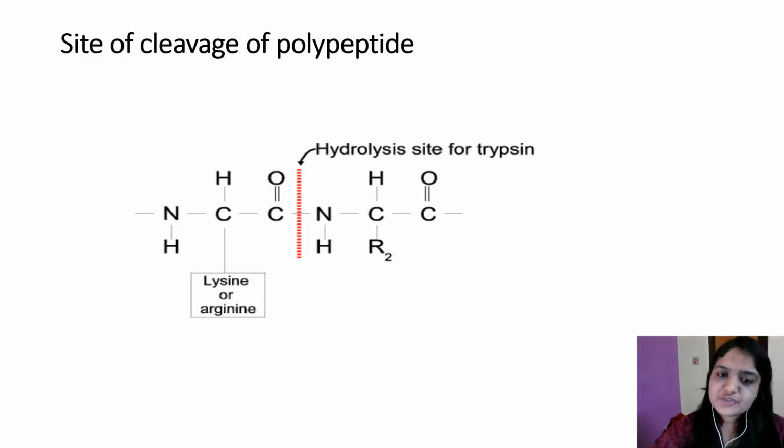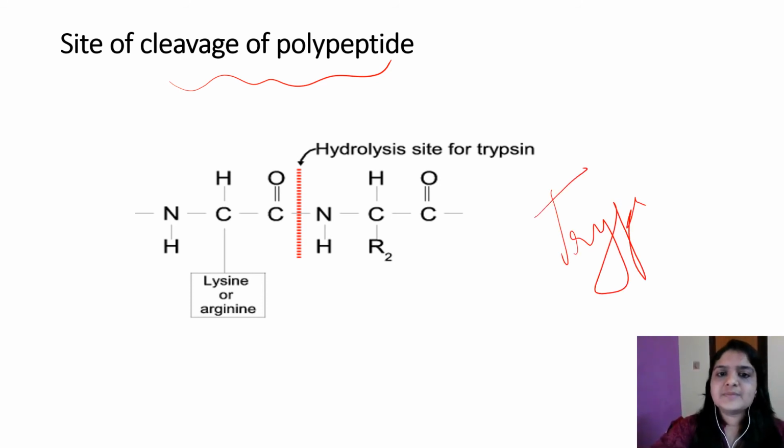Now about the cleavage of polypeptide. How can you cleave the polypeptide chains? By using trypsin, chymotrypsin, you can cleave the polypeptide chains. Trypsin cleaves the carboxy side of basic amino acids like lysine and arginine.